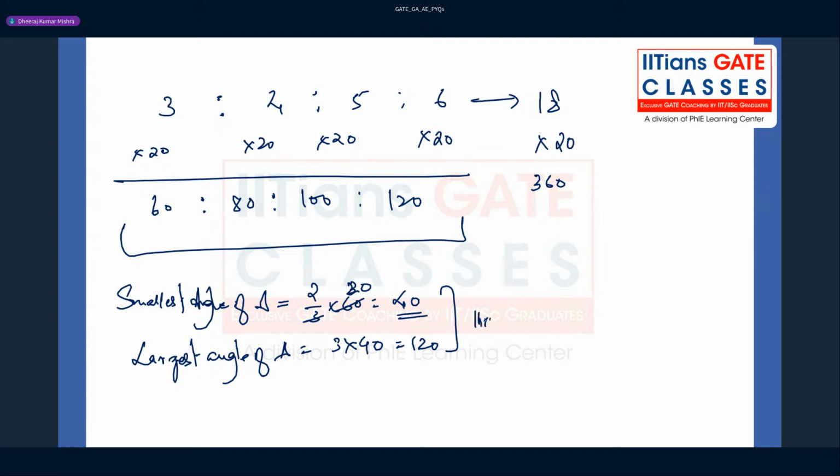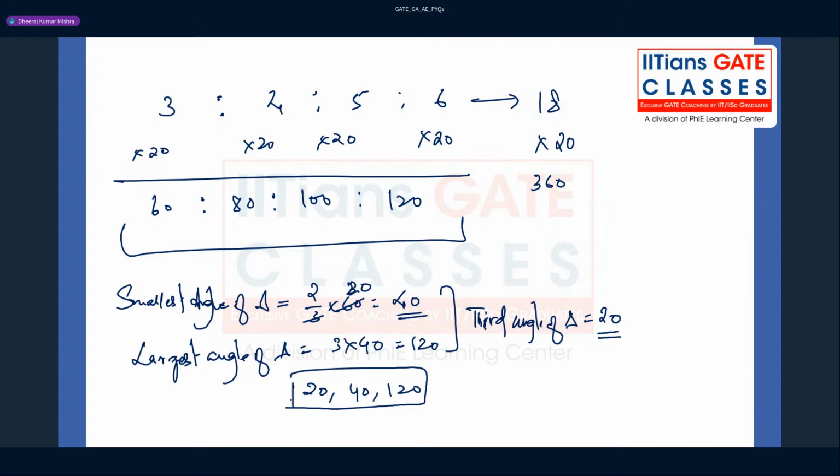The total here is 160, so the third angle will be 20, right? I believe this is fine, guys. So there are three angles: 20, 40, that gives you 60, and this is 120. These are the three angles you have got.